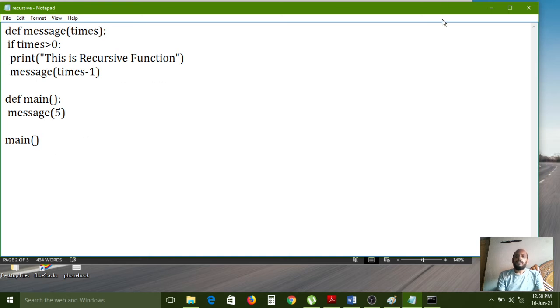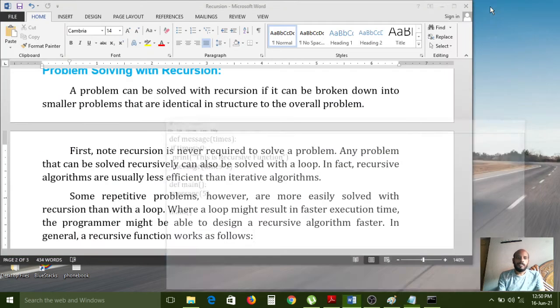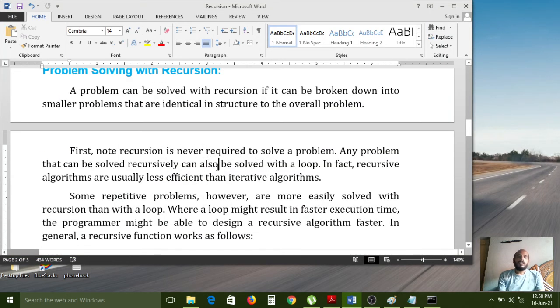And recursive functions we also have to use like that. If you haven't got any solution for a major problem, you need to break that problem into smaller pieces. Then each and every piece should get the correct solution, right? So that is the process of problem solving with recursion. And first note, recursion is never required to solve a problem. Actually, if you want to solve a problem, recursion is not an important concept.